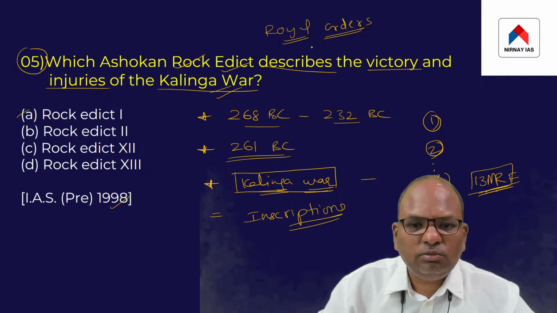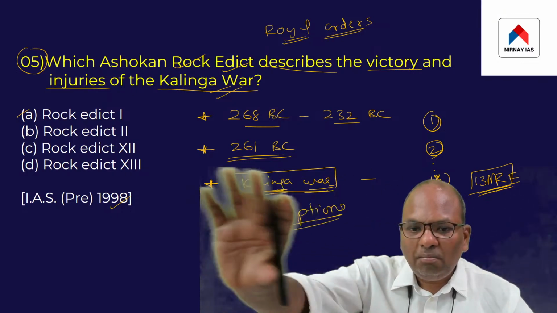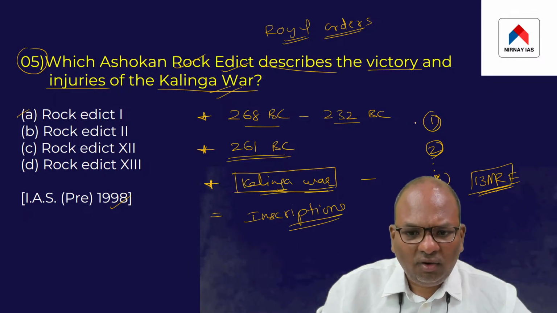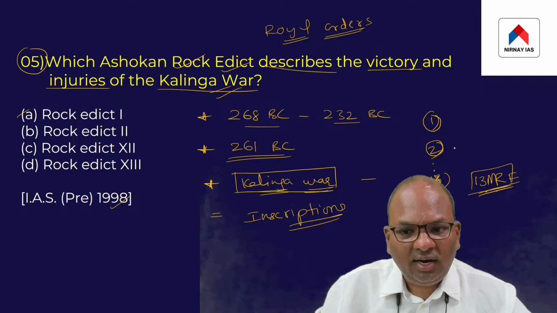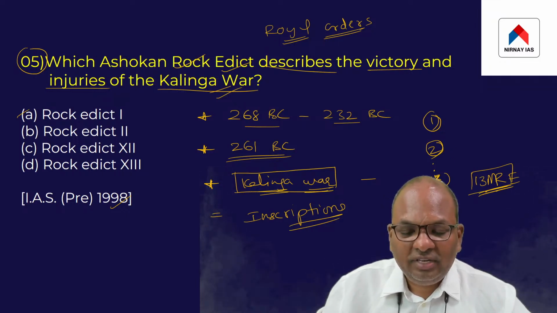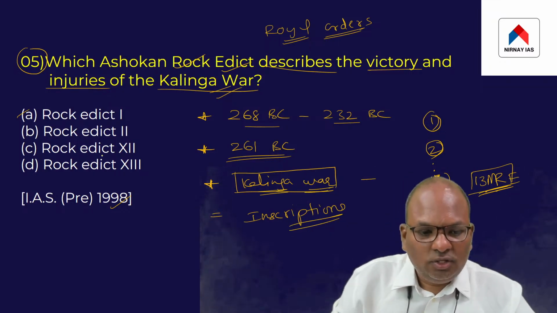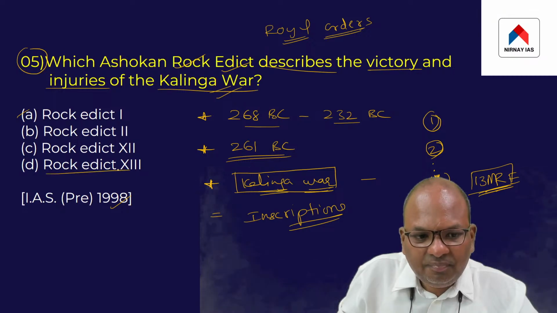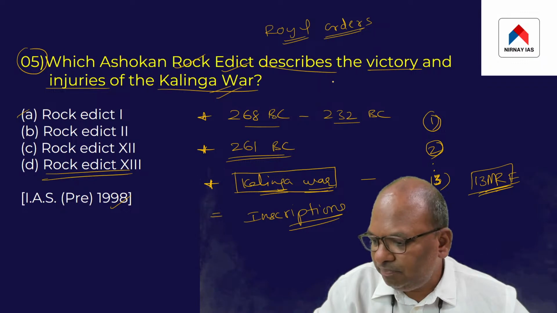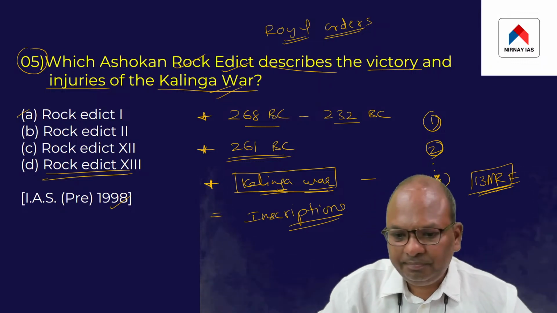Edict in simple terms means royal orders. These orders were inscribed on the stone boulders and stone pillars. Order 1 is edict 1, order 2 is edict 2, and similarly there was a 13th edict, meaning the 13th order, found on a pillar. I hope I am clear. So the 13th rock edict mentions the Kalinga War. This is the point you have to remember. Fine.